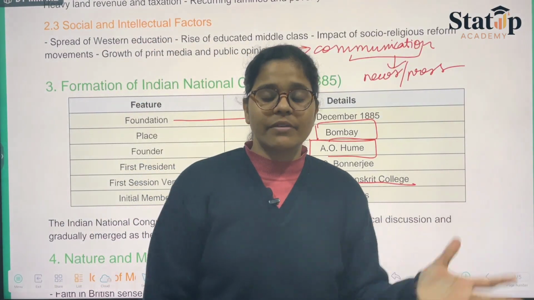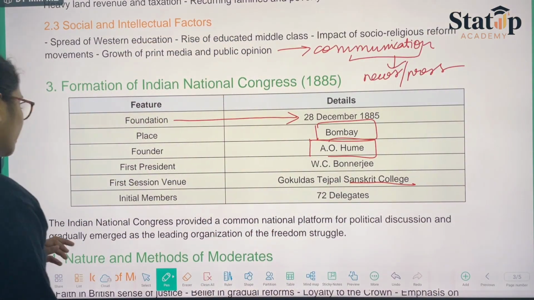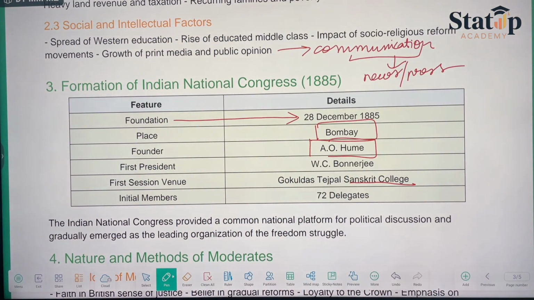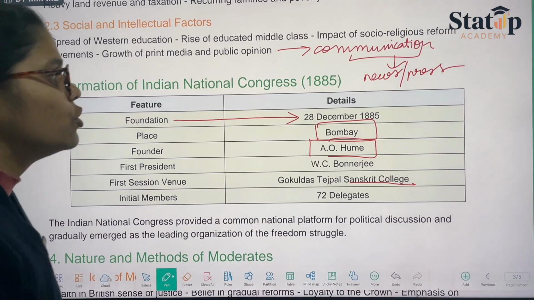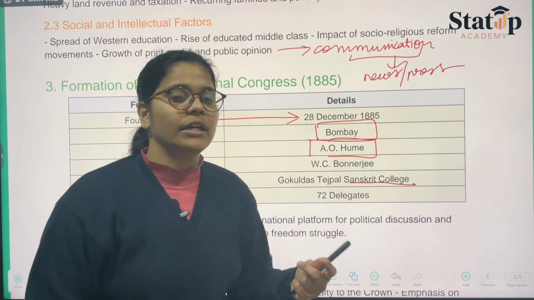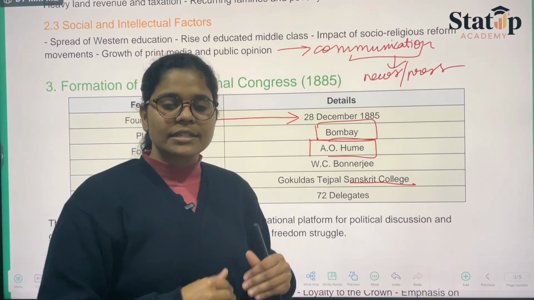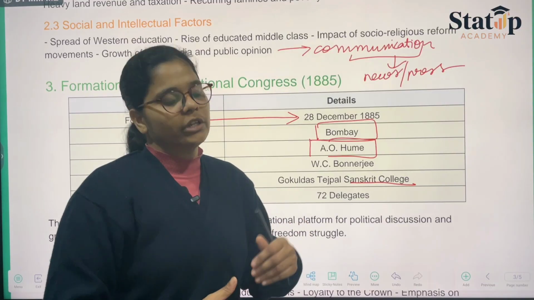Delegates refers to the 72 people who actually attended the session. The Indian National Congress provided a common national platform for political discussion and gradually emerged as the leading organization of the freedom struggle. So this was laying the basic foundation where one could come and take a stand for one's own nation.